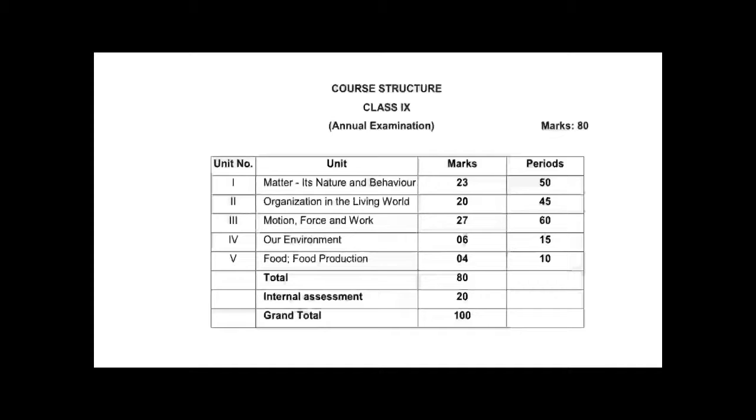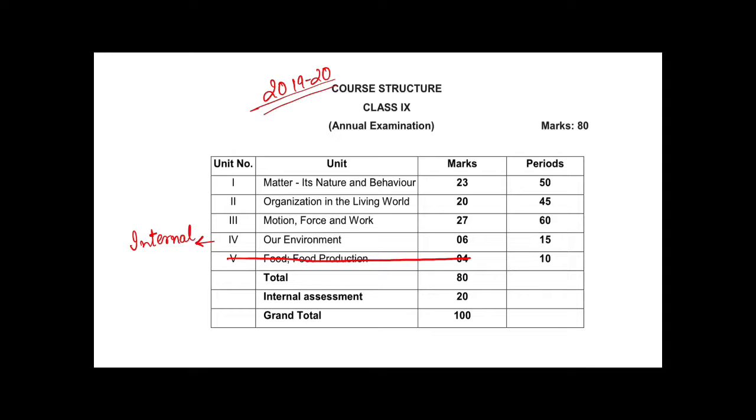So let's start. See, this is the marks distribution of last year, 2019 to 2020. Here you can see the different units have different marks bifurcations, but this fifth unit is completely deleted from your current year syllabus, and this fourth unit is included in your internal assessment.